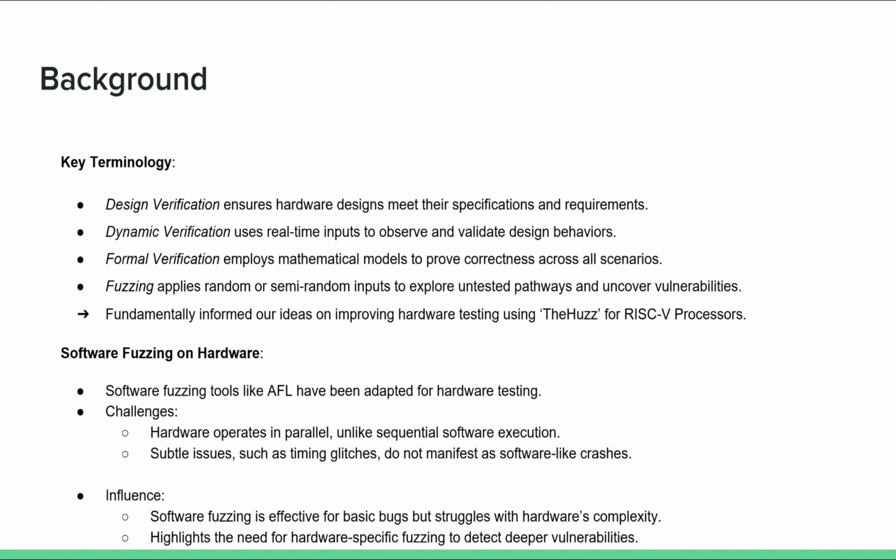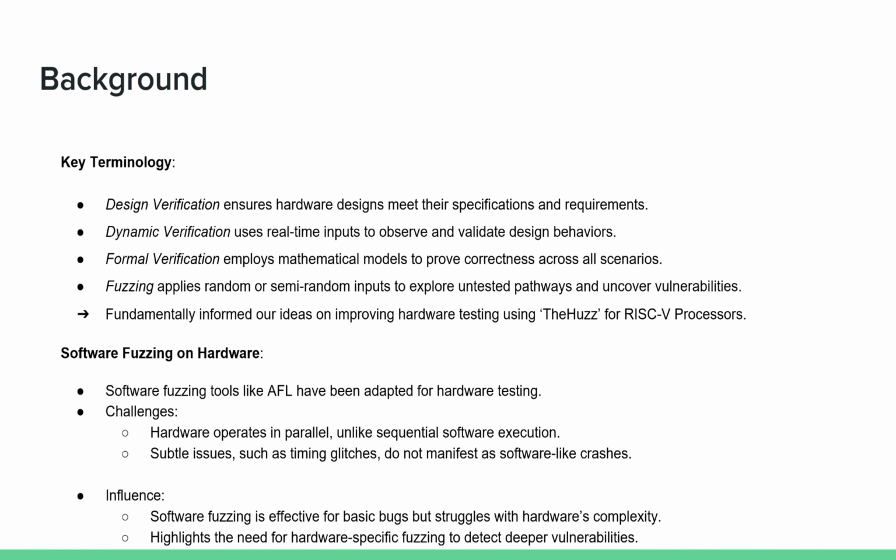Fuzzing, with its ability to generate random or semi-random inputs to explore untested pathways, stood out as a method to address these gaps. By integrating fuzzing into our approach, we aimed not only to extend coverage, but also to uncover vulnerabilities more effectively. So these insights informed our use of the HUZ to target the unique challenges of the RISC-V processors and pretty much laid the foundation for the project's focus on enhancing hardware verification techniques.